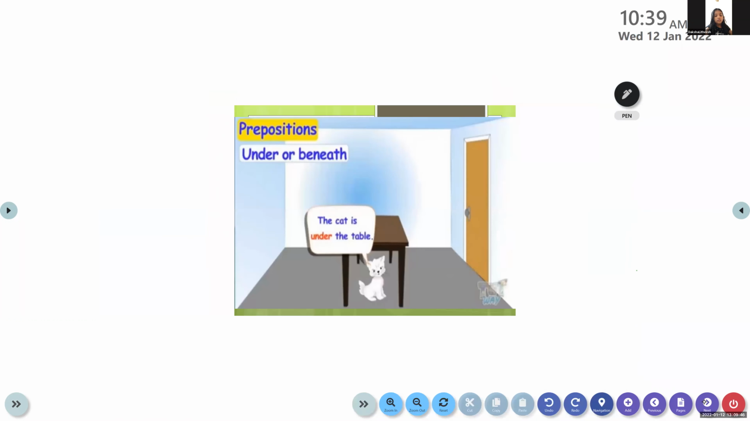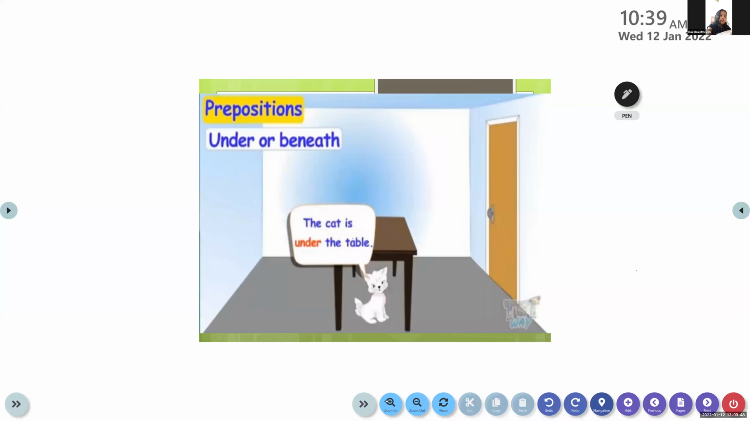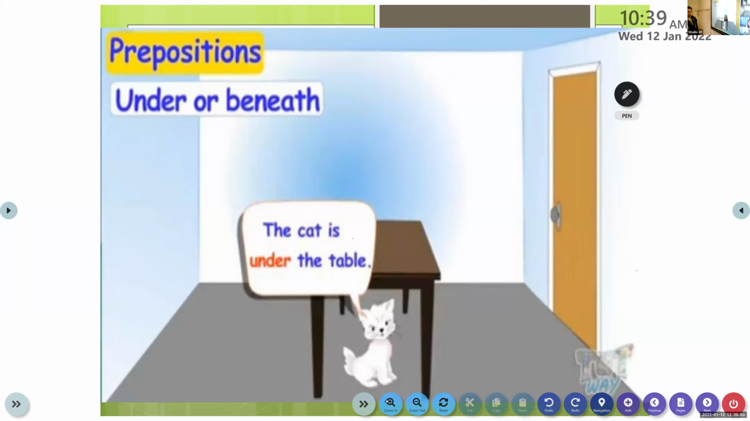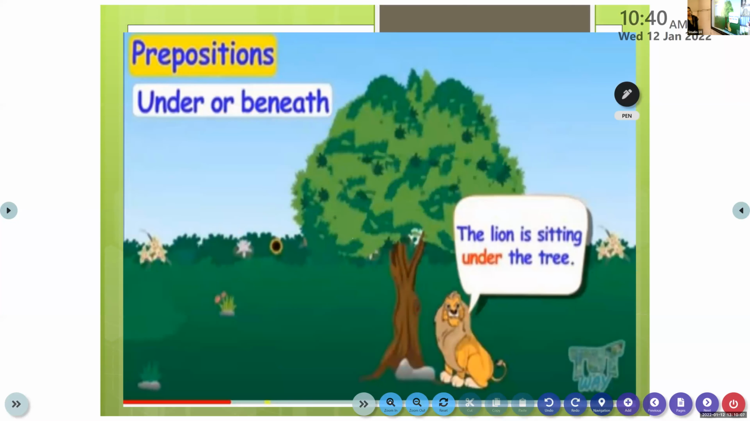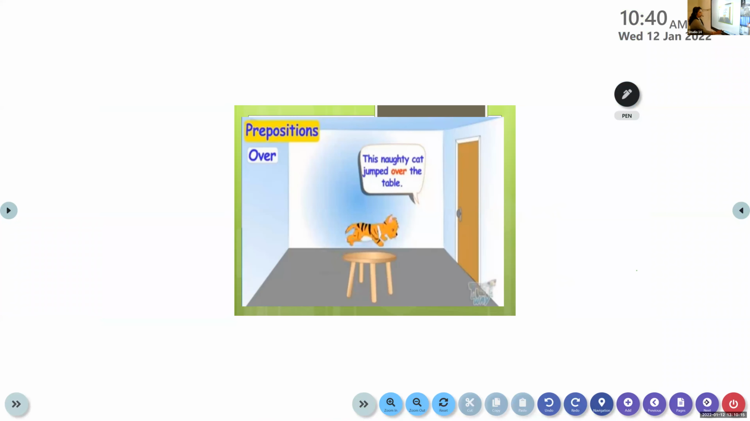Now, where is the cat? The cat is under the table. You know the position. Under means where? So under means here is the position of the cat. Where is the lion? The lion is under the tree.